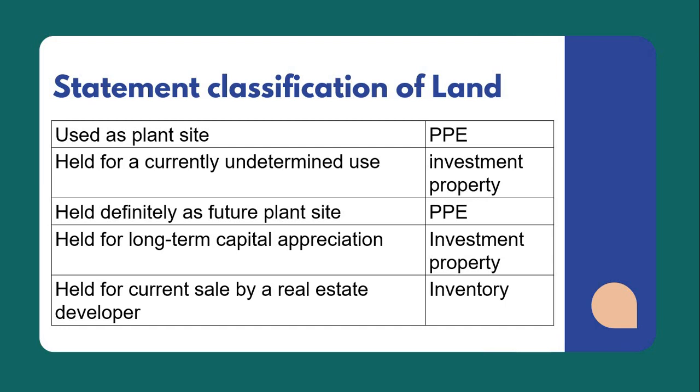If the land is held definitely as future plant site, okay, so still that will be classified as property, plant, and equipment. Land held for long-term capital appreciation, the same with those that are currently with undetermined use, so that will still be classified as an investment property. And last but not the least, land held for current sale by a real estate developer, such land shall be classified as an inventory.